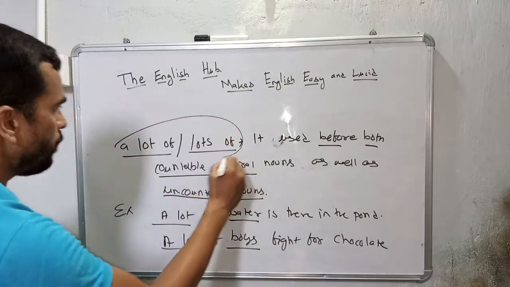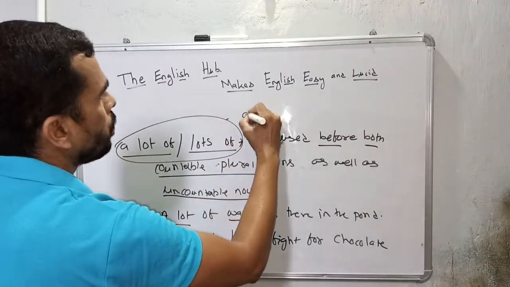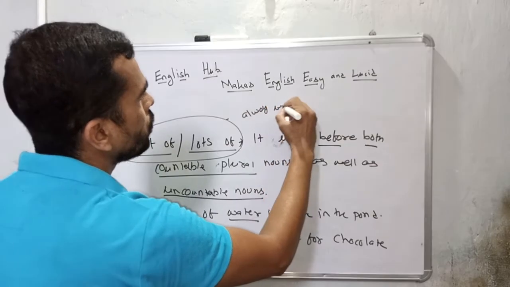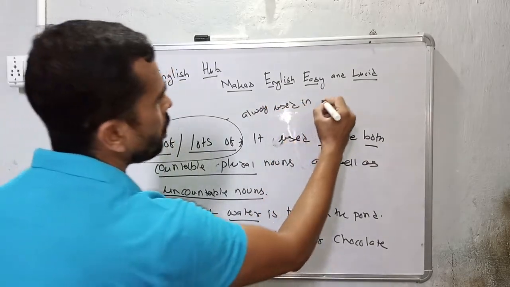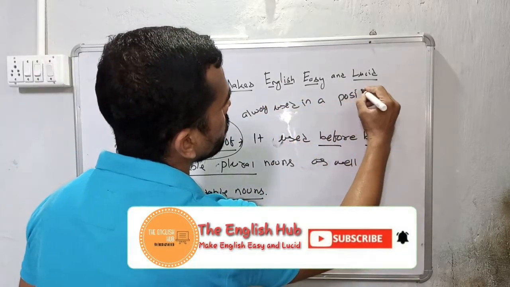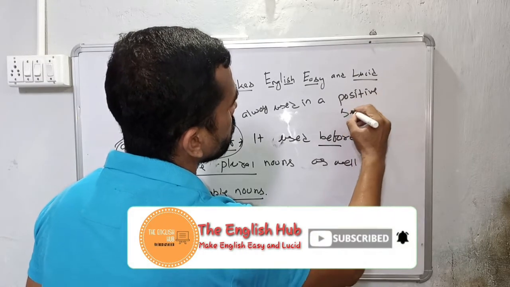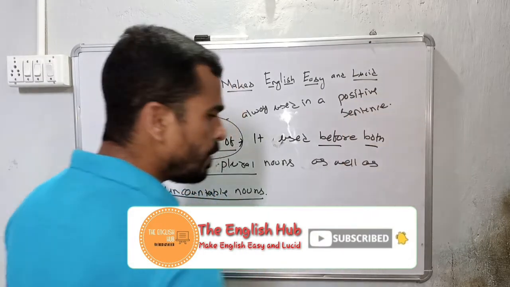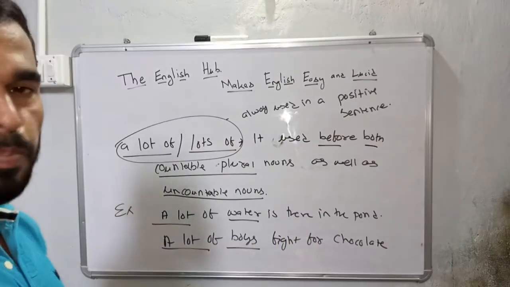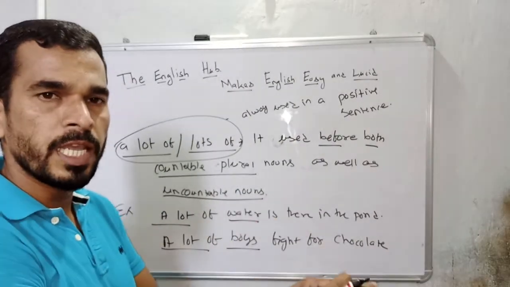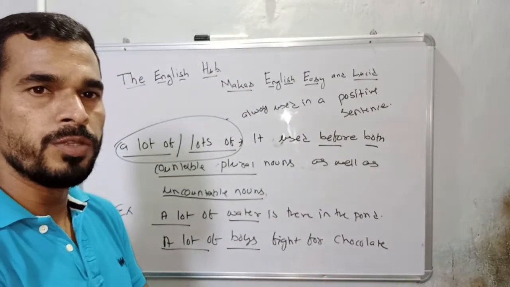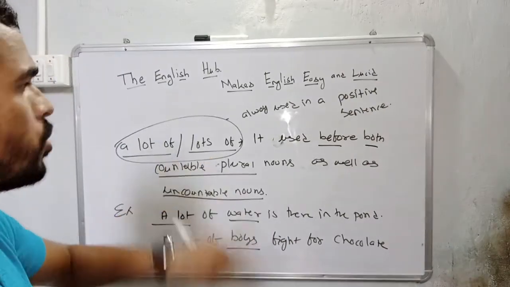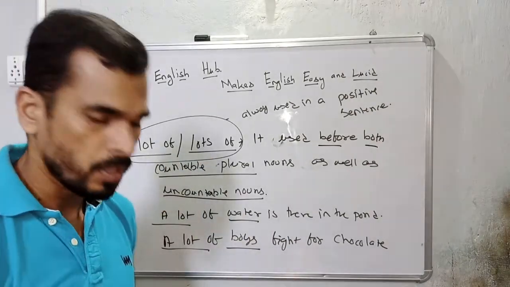And this a lot of is always used in a positive sentence. It means that many and much can be used in negative and interrogative sentences. On the other hand, a lot of or lots of is used in a positive sentence.